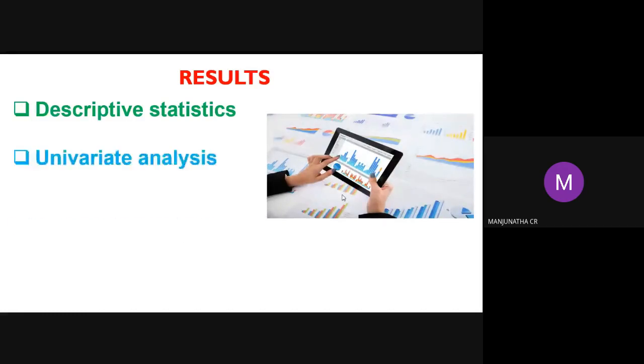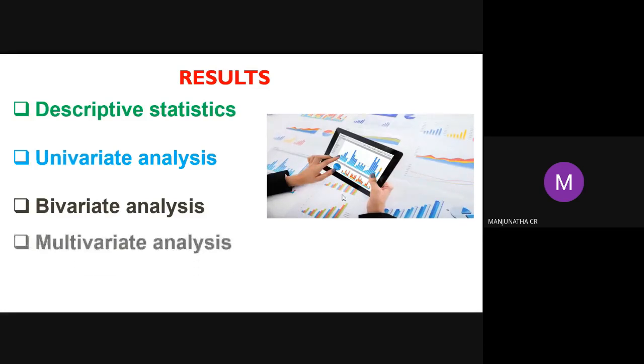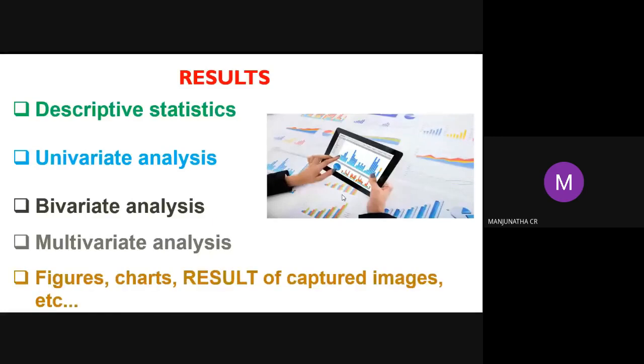And univariable analysis: you can examine which variables affect your experiment. It may be univariable or monovariant analysis. Bivariant means two variables affect your experiment, or multivariant analysis, which means three or four parameters affect it while conducting the experiment. How the experiment changes, or what reactions occur, all those things we can discuss. Also, results include figures, charts, and results of captured images, videos, etc., which are given in the supplementary videos and all those things.